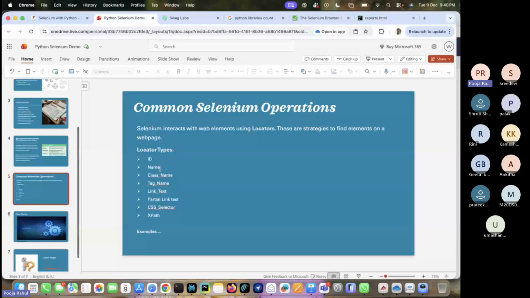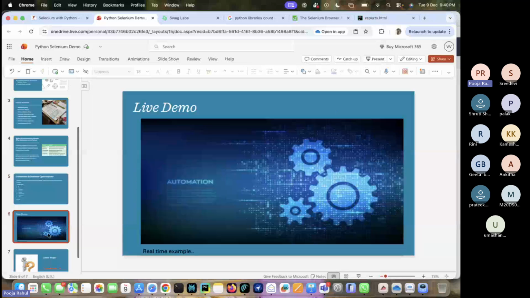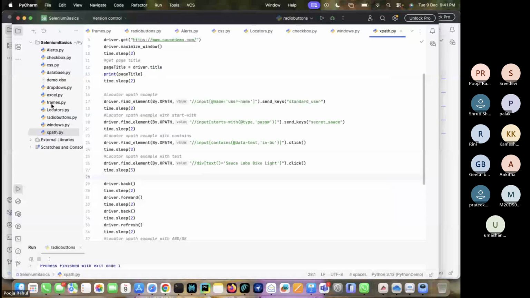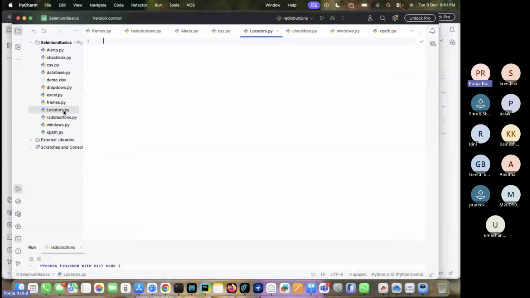Now I am going to show one demo, a demo about this particular automation. Let me open anything. Okay, now I'm going to create one demo. First, what we need to do is call some driver.